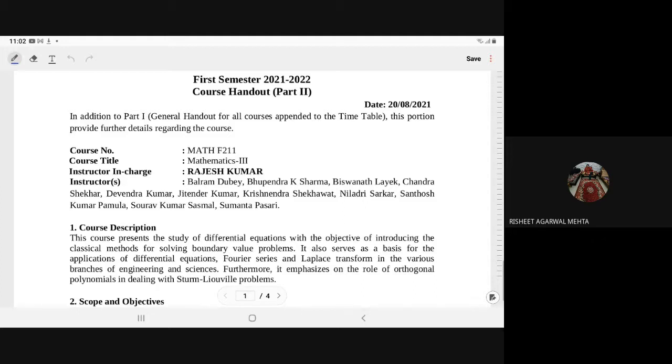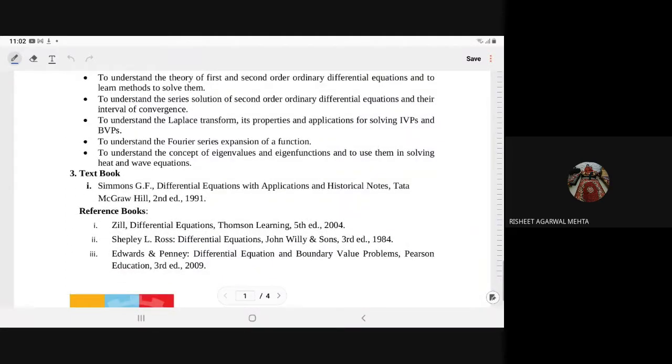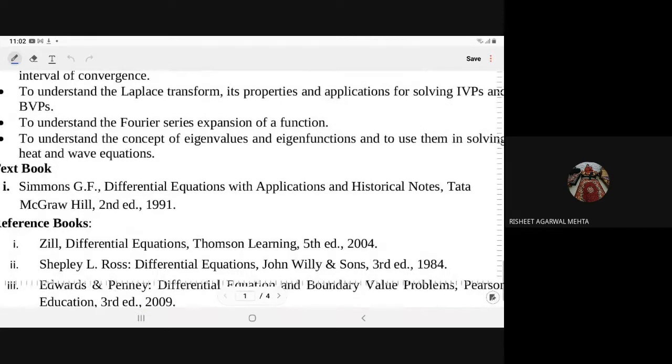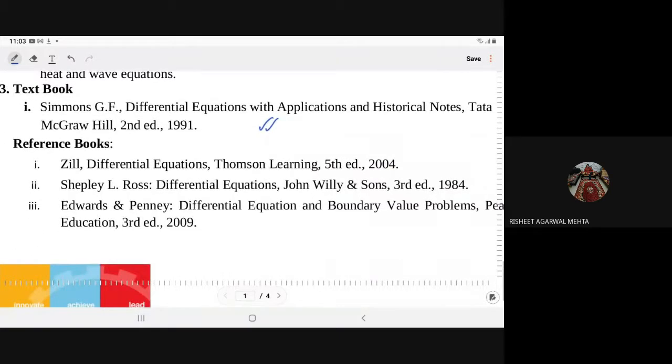So, for this course, the IC is Rajesh Kumar, and following are the team members. Myself, Chandrasekhar, professor in the Department of Mathematics. As I have told you, in this course we will study mainly differential equations. Here we have the textbook authored by Simmons G.F., Differential Equations with Applications and Historical Notes, published by Tata McGraw Hill, second edition. Following are good reference books which you can consult during your studies.